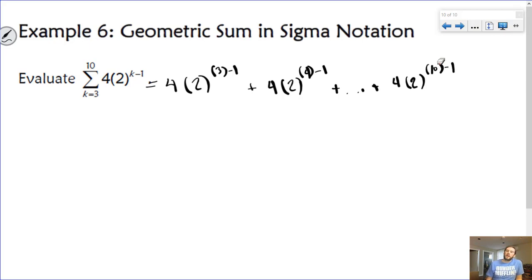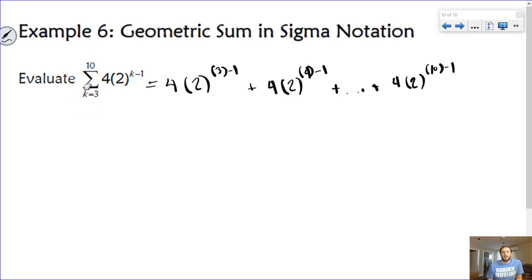And the reason I say to do this is because a lot of students will mistakenly assume, okay, we're going all the way up to 10, so that means n is going to be 10. You have to be careful because that is not the case. Also, students might mistakenly say, if I'm starting at 3 and going up to 10, that means n is 7. And again, n is not 7. So we really have to be careful about that.